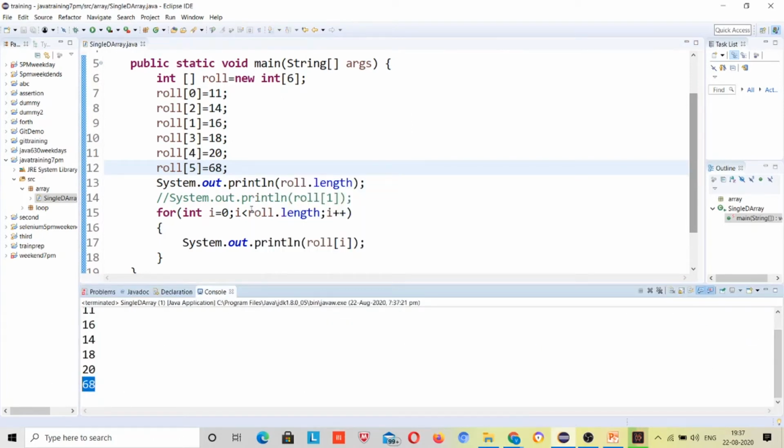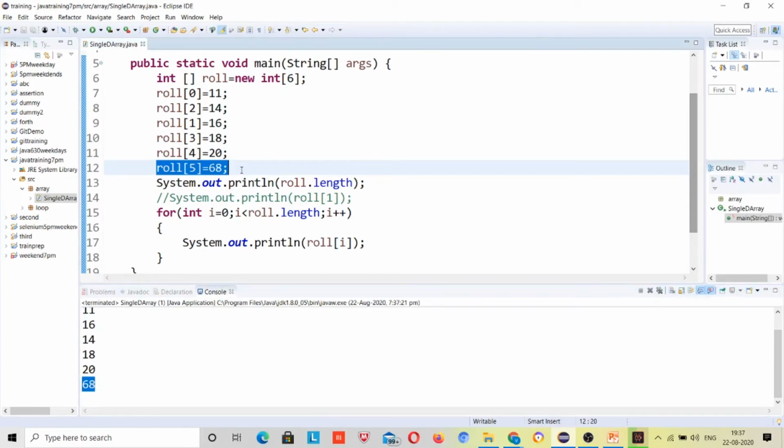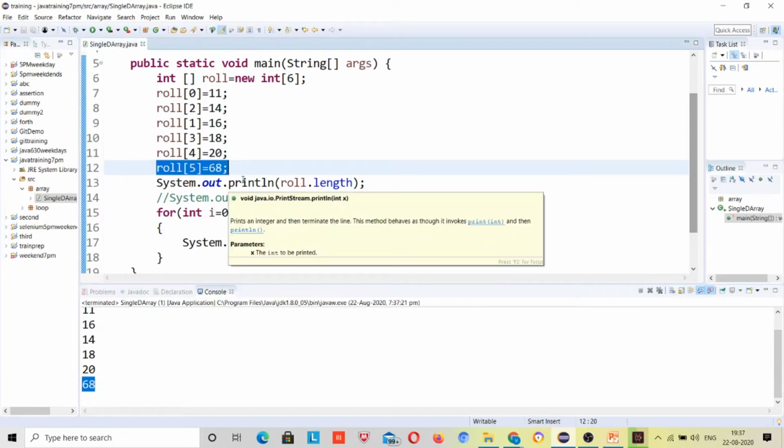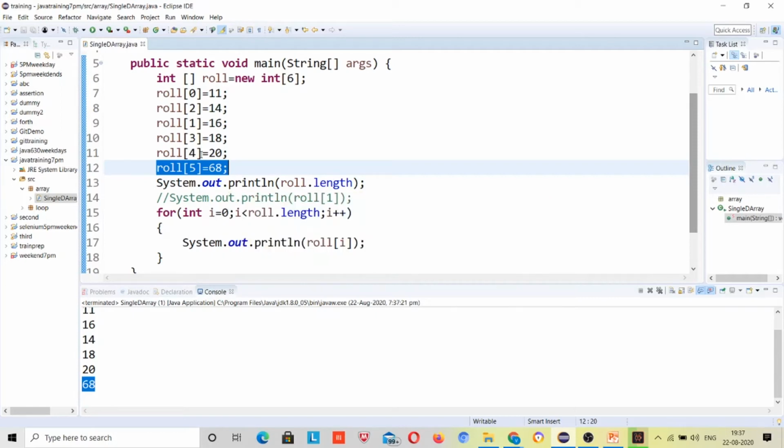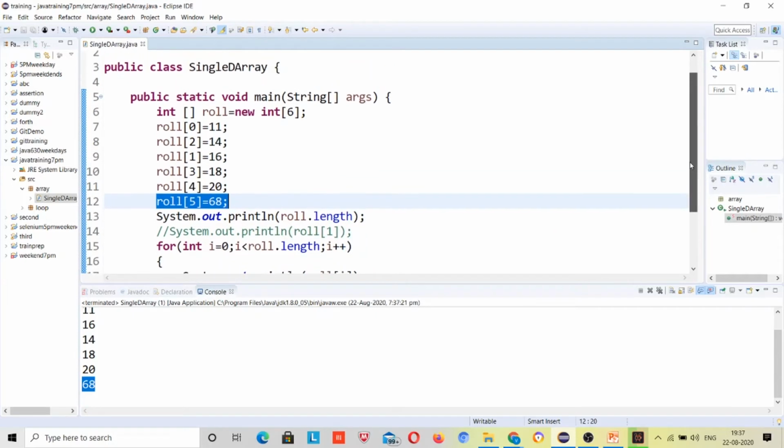So if we have not assigned any value to an index, for an integer array the default value will be 0, and for a string array the default value will be null. I will show you when I come to that.